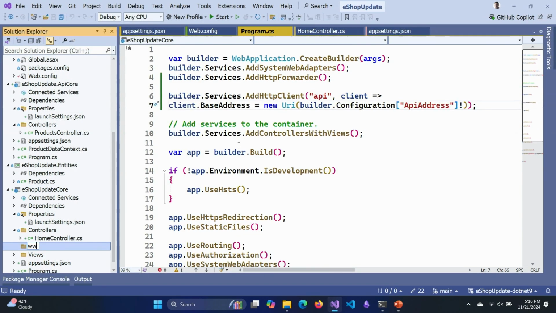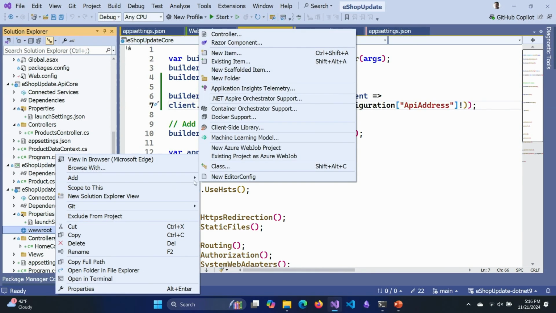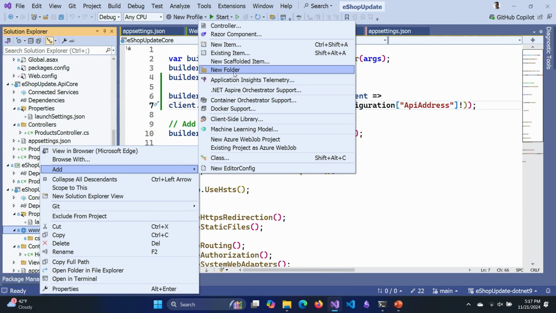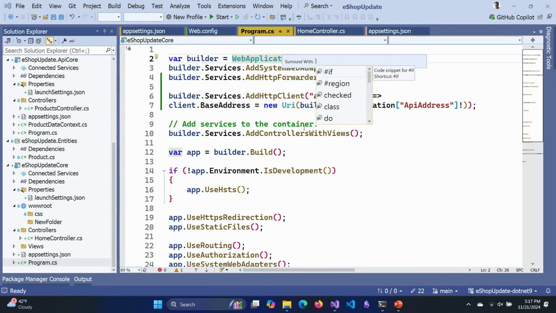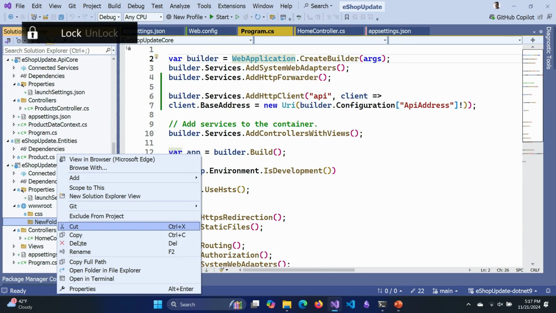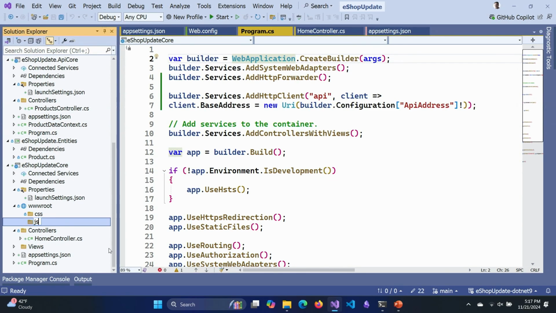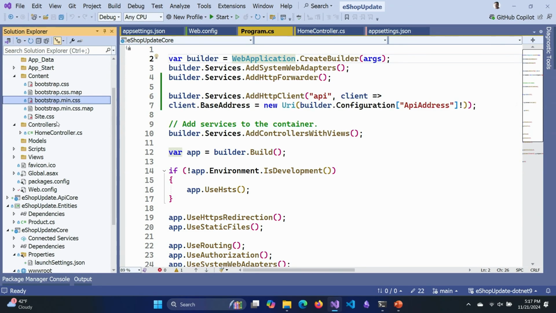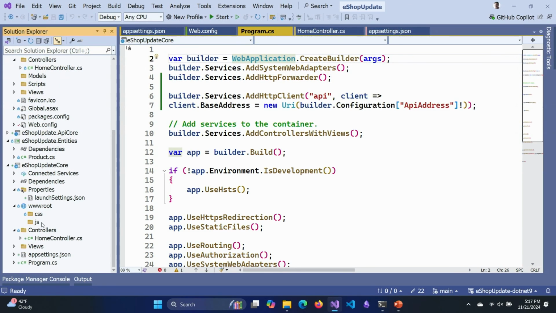So I'll add a new folder here. Of course, in ASP.NET Core, we call it wwwroot. And I'll add folders in here because I like to keep my web content nice and tidy. There's CSS, and we'll add one more folder for JavaScript, all right. And we'll just bring down those things. So it was in content up here, right? Look at this. Got all this stuff that we'll just place here, and then it'll go into the scripts.